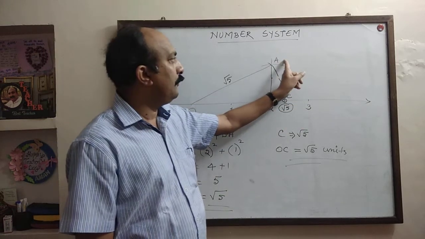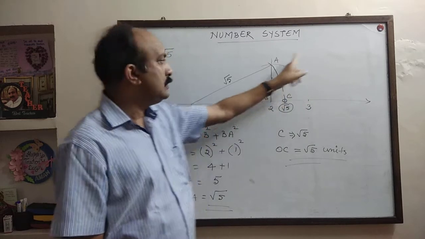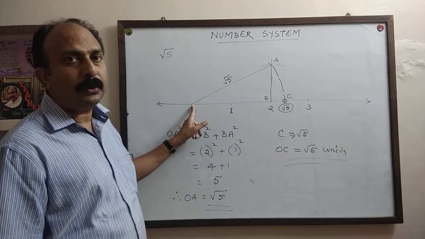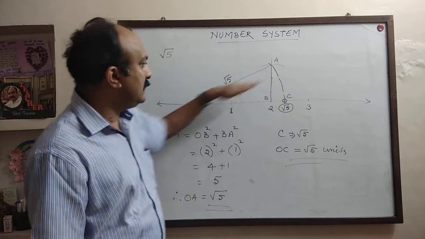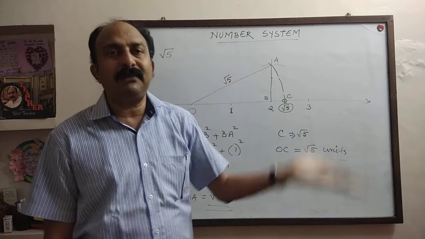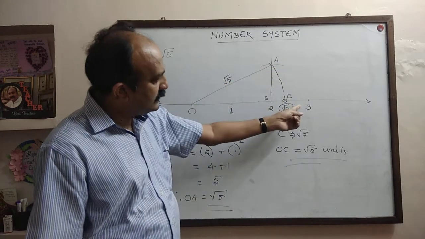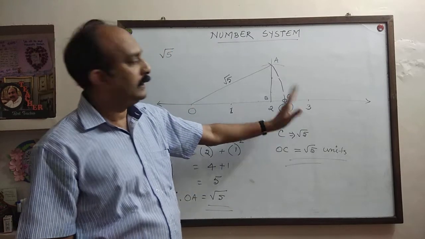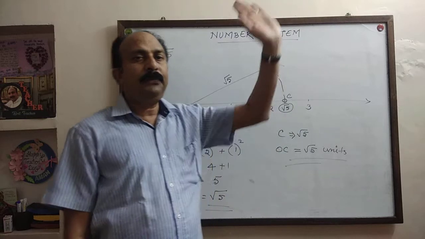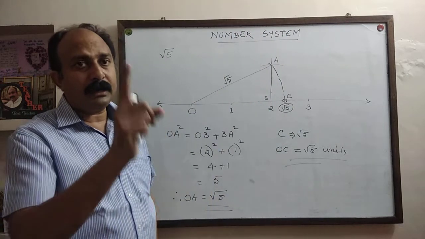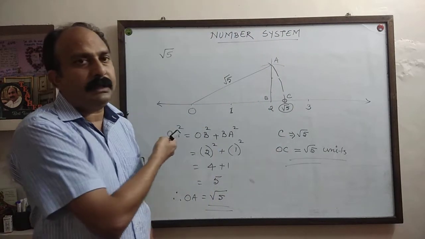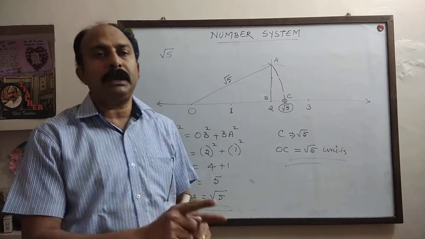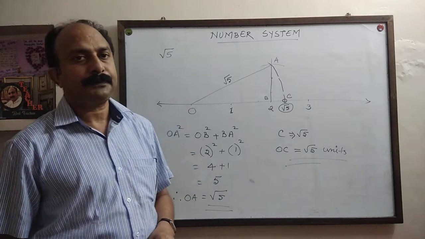Now in order to represent root 7 on the number line, at root 6, draw a perpendicular. Then cut off 1 unit on it. Join to 0. This length, this hypotenuse, will be root 7. Bring that root 7 using an arc to the number line. From root 7, if you draw a perpendicular, cut off 1 unit and join the hypotenuse, it will be root 8 and so on.